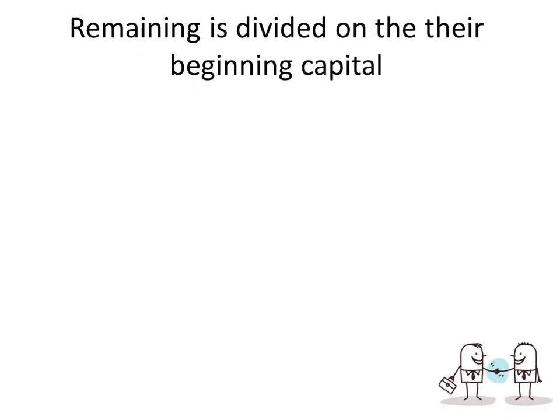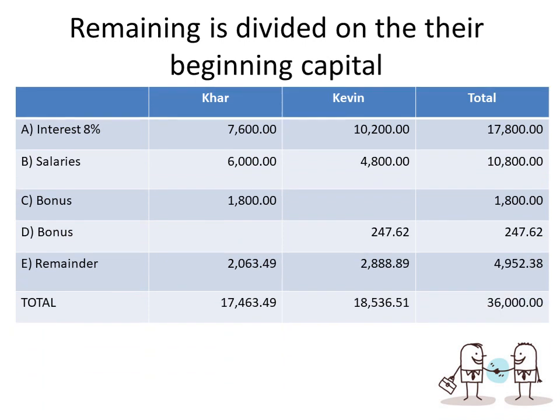So next, the remainder is divided based on their beginning capital. We only have a remainder of 4,952.38. So we divide by 120,000 times 50,000 for Carr. That would be 2,063.49. And then we divide 4,952.38 by 120,000 times 70,000.